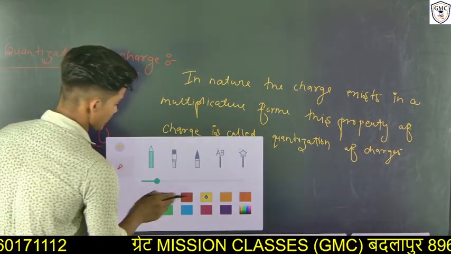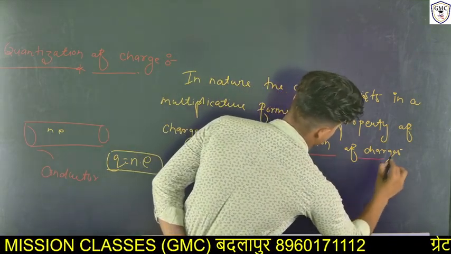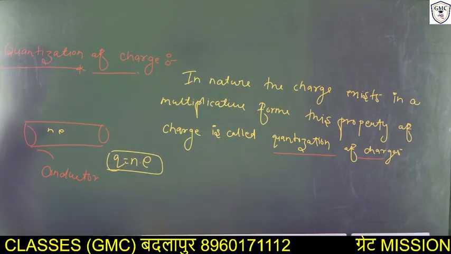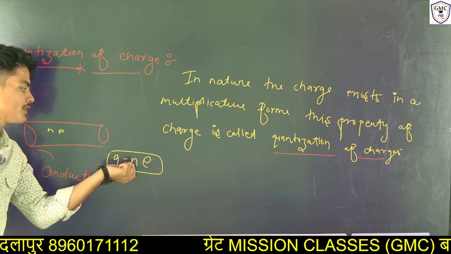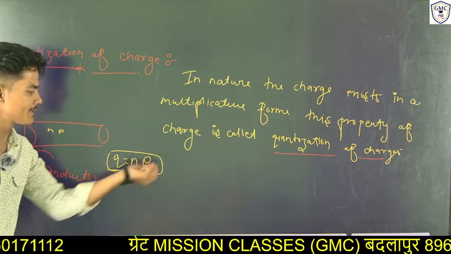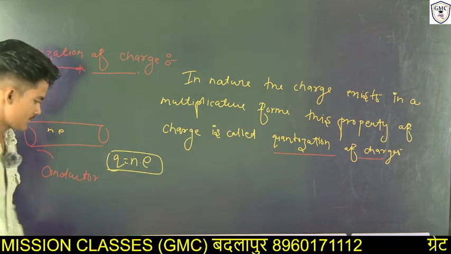So what is the quantization of charges? The charge exists in the formula Q is equal to n into e. This multiplicative form is called quantization of charges.